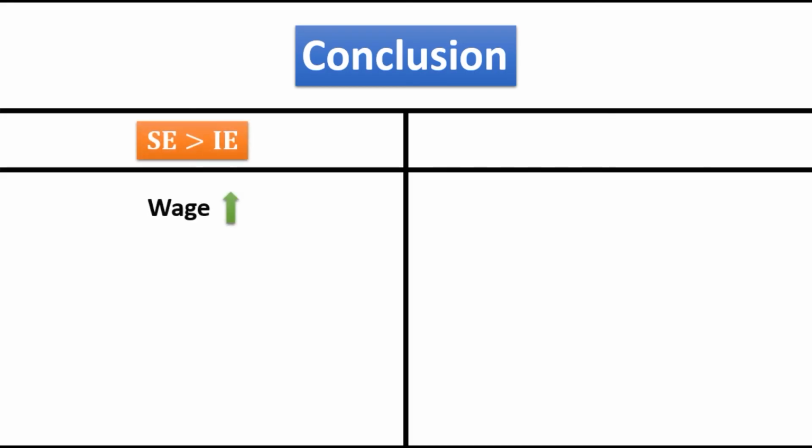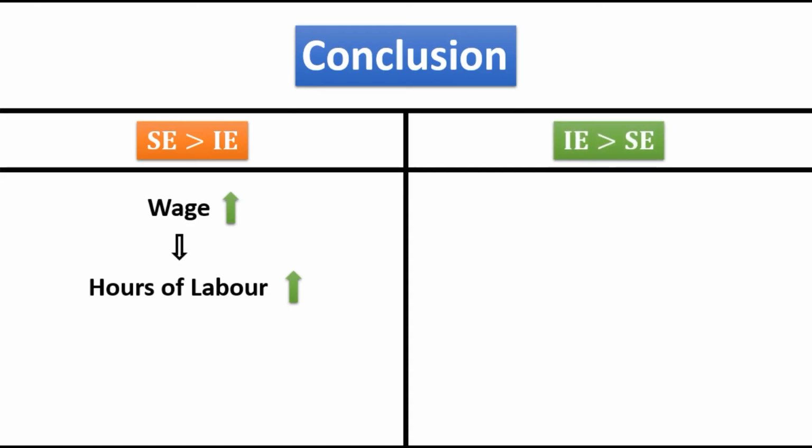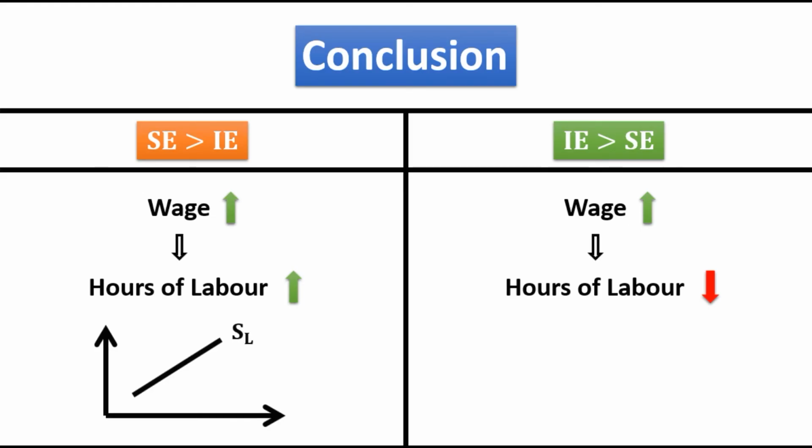Conclusion: when the substitution effect dominates the income effect, in that case, an increase in the wage rate will lead to an increase in hours of labor. And when the income effect dominates the substitution effect, in that case, an increase in the wage rate will lead to a reduction in hours of labor. So the labor supply curve can be either upward sloping or backward sloping.